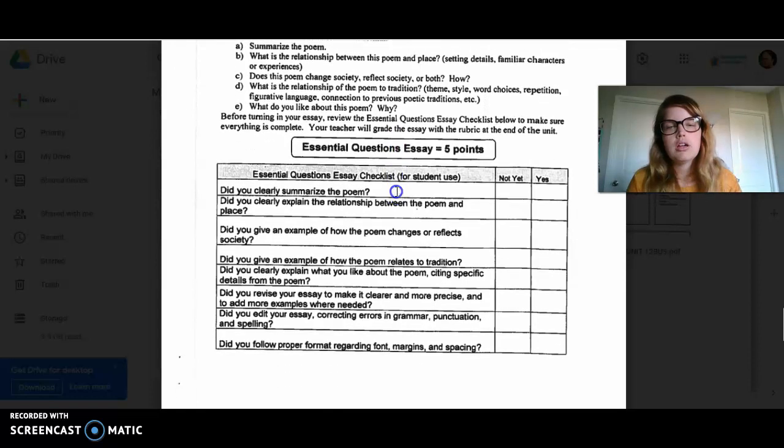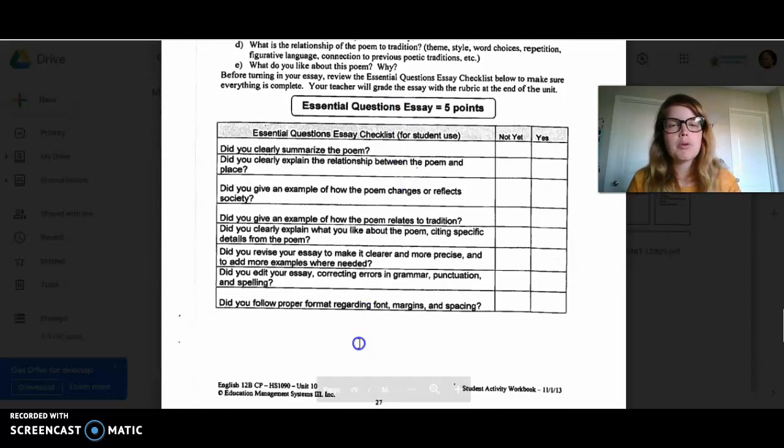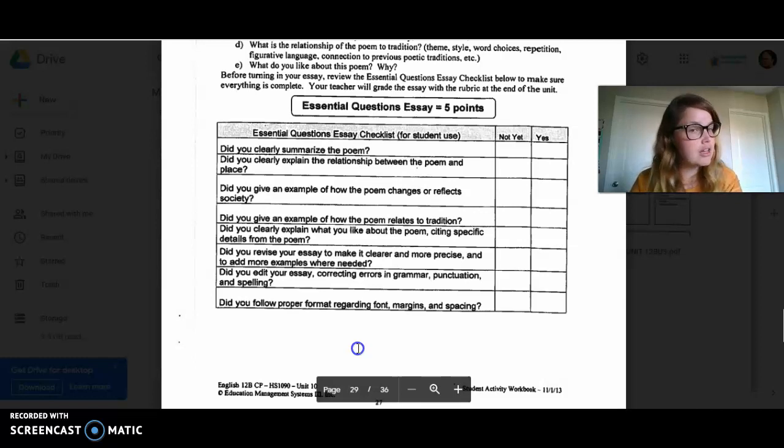So your checklist is here. Did you summarize the poem clearly? Did you explain clearly the relationship between poem and place? Did you give an example of how the poem reflects or changes society? So that means you can't say no there, right? An example looks like quotes, right? So it has a citation.